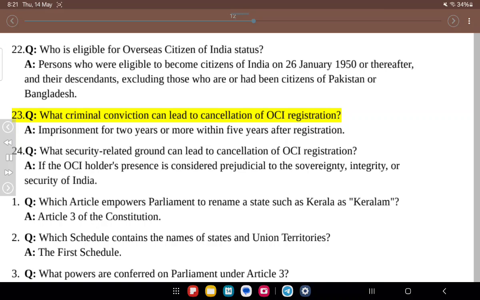23. Q. What criminal conviction can lead to cancellation of OCI registration? A. Imprisonment for 2 years or more within 5 years after registration. 24. Q. What security-related ground can lead to cancellation of OCI registration? A. If the OCI holder's presence is considered prejudicial to the sovereignty, integrity, or security of India.